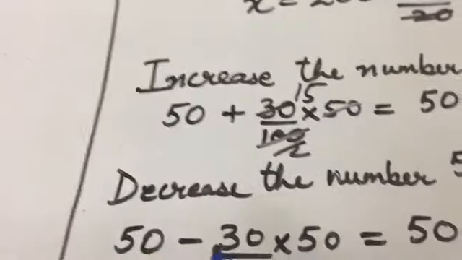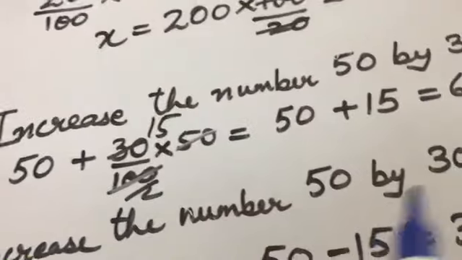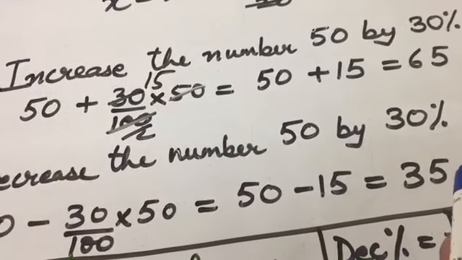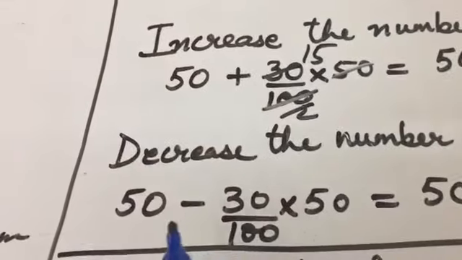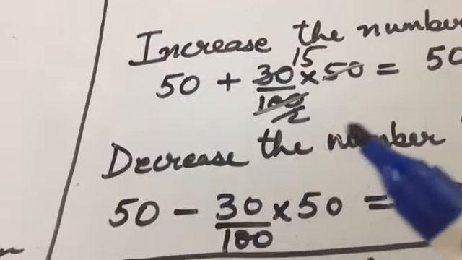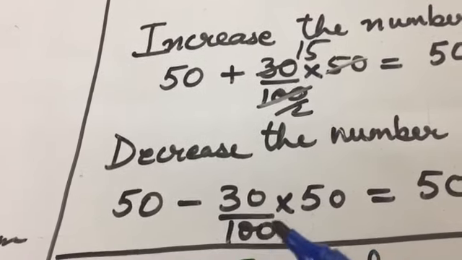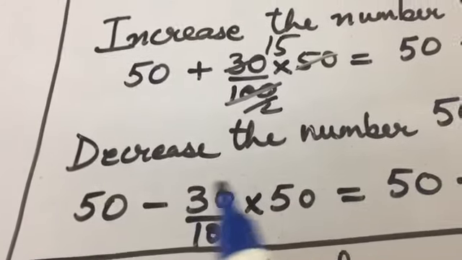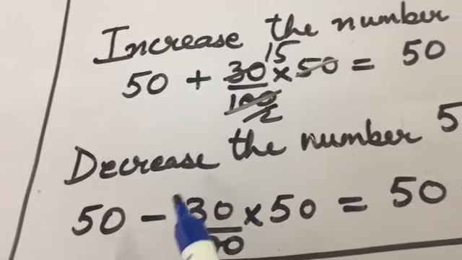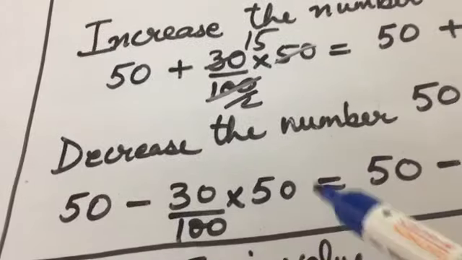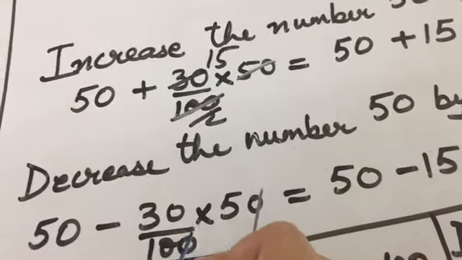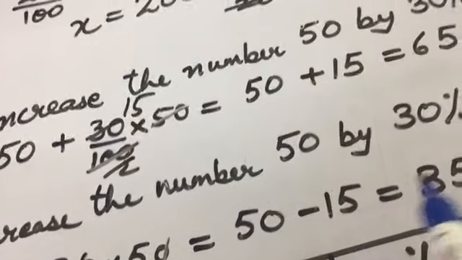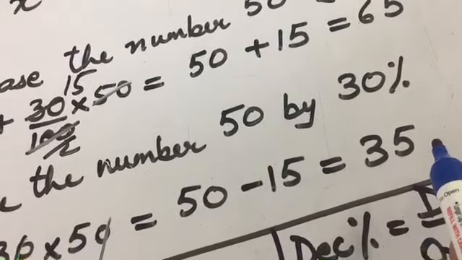Similarly, you can have: decrease the number 50 by 30%. When it comes to decrease by 30%, it is the same process, but we subtract. Now the number will be smaller than 50, so you need to subtract. Decrease it by 30%. So 50 minus 30% of 50. 30% of 50 is, 5 3s are 15. So 50 minus 15 gives you 35.